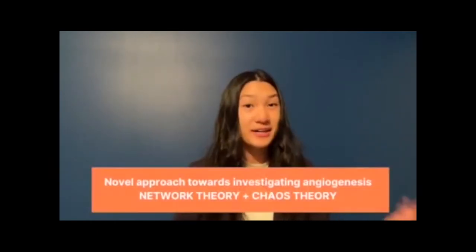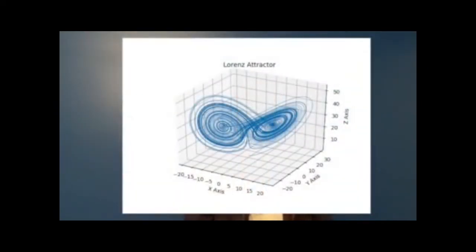That's why I wanted to investigate angiogenesis, an inherently chaotic network, with network science and chaos theory. Chaos theory examines the underlying set of patterns and deterministic laws that are highly sensitive to the initial conditions of a seemingly random dynamical system, like angiogenesis. To this scientist's knowledge, no application of chaos theory has been applied to tumor angiogenesis, despite this being a process so fundamental and influential in cancer evolution and volatility.